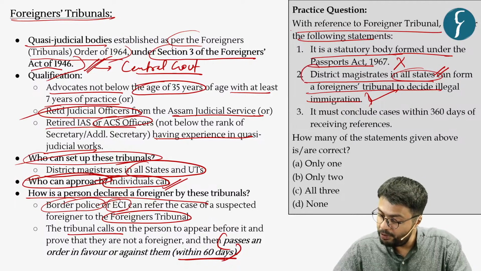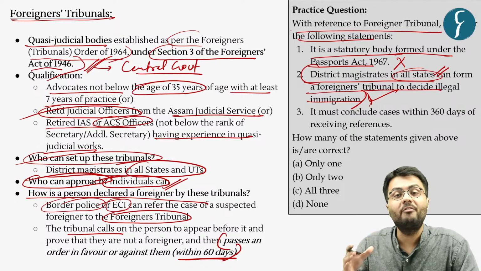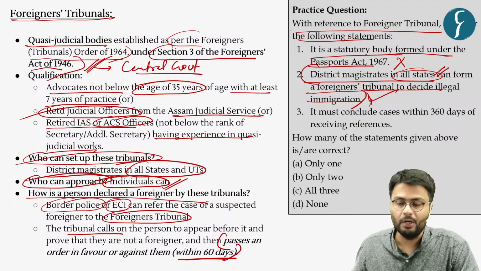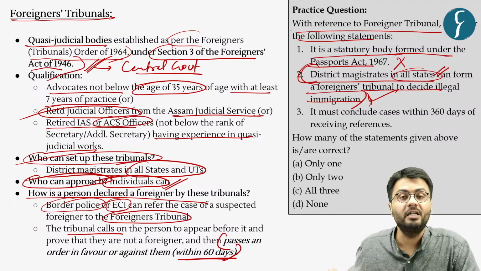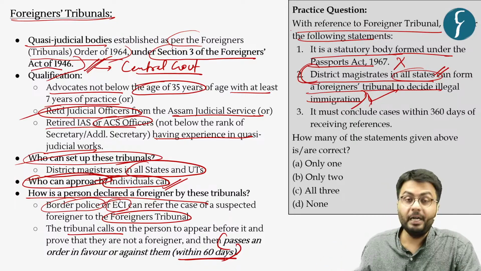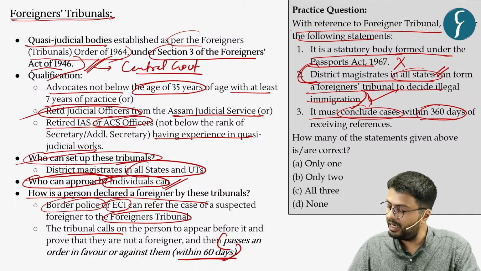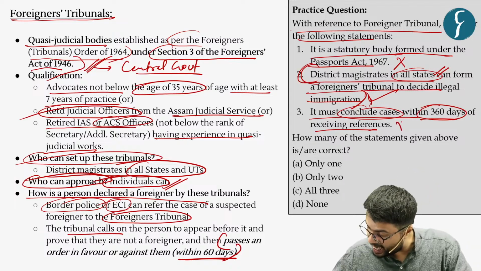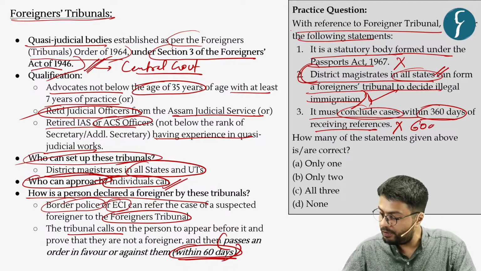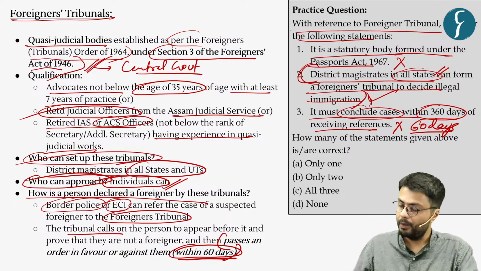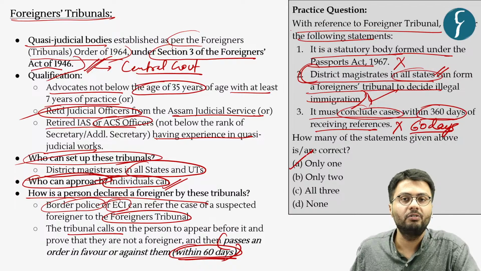But this absolute statement today is a correct statement because earlier only the central government had the power to establish these tribunals, but recently the powers were given to district magistrates of all states and union territories in India. Coming to the third statement, the tribunal must conclude cases within 360 days of receiving references, which again is incorrect because the tribunal is required to pass an order within a period of just 60 days, that is 2 months. So as only statement 2 is correct, hence option A is the right answer to this question.